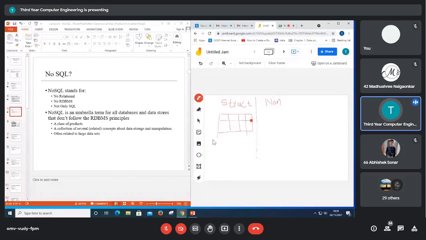Whatever data is generated by machines is not in a structured manner. For example, sensor data, let's say a heartbeat sensor, is not in terms of rows and columns. It is just in a textual format. Suppose X-ray machine data, that is also not structured. It is always in an unstructured, or we can say non-structured, manner. Such data we cannot operate on directly in the database, so we have to process it in a certain way.